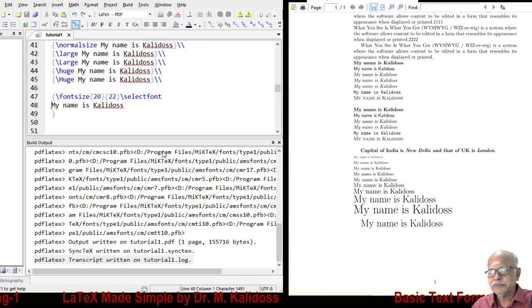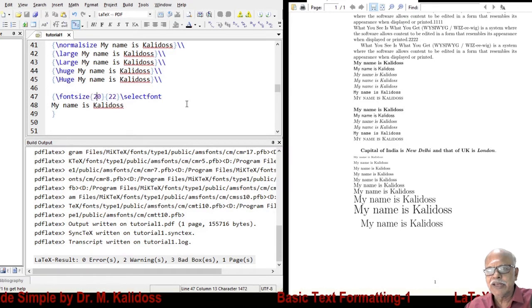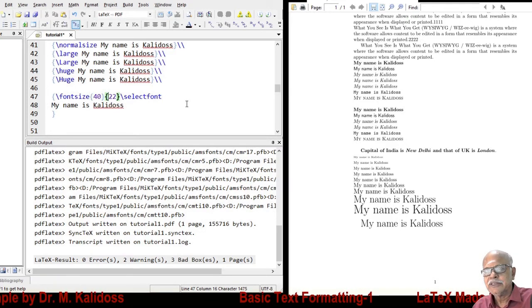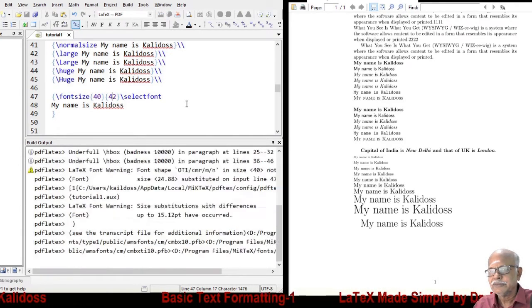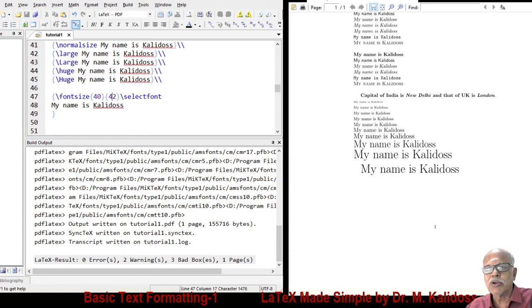Now compile. You will find font size, this is font size 20. You can have it as any number, 40, 42, something. Any size is available. You can go on increasing the size if you want.